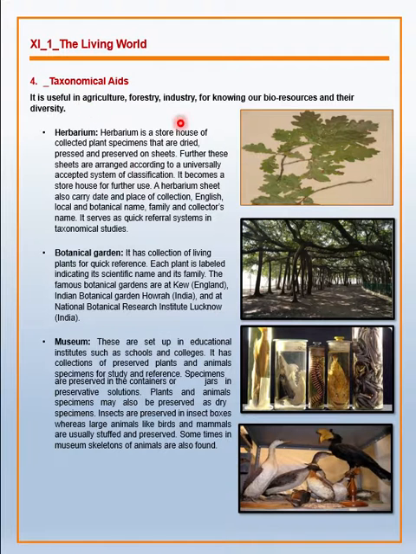Now there are various taxonomical categories used. The first taxonomical category is the herbarium. You must be knowing about the herbarium. It is the storehouse of collected plant specimens that are dried, then pressed, and preserved on sheets. You must have seen, or you must have preserved also, plant specimens like this. Further, these sheets are arranged according to a universally accepted system of classification. It becomes a storehouse for further use.